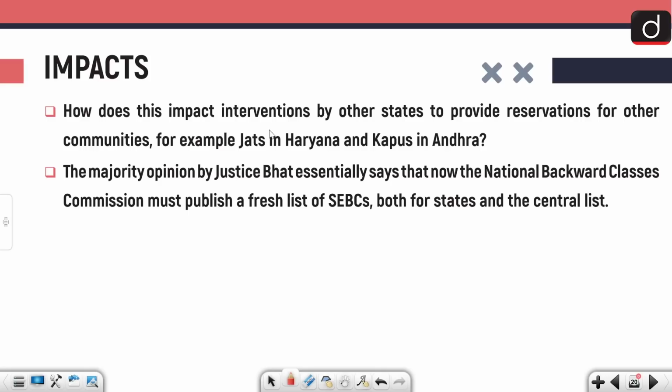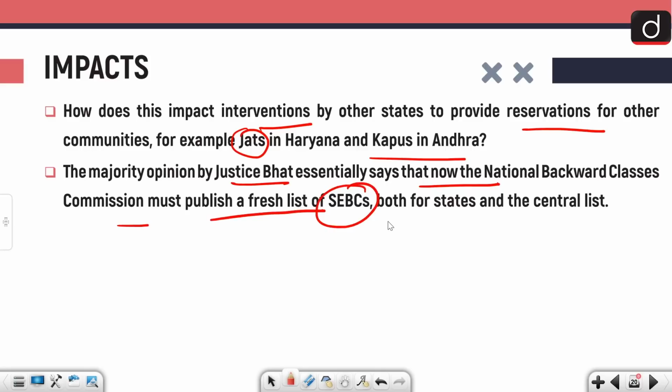How does this impact interventions by other states to provide reservation for other communities, for example, Jats in Haryana and Kapus in Andhra? The majority opinion by Justice Bhatt in this case essentially says that now the National Backward Classes Commission must publish a fresh list of socially and educationally backward classes both for states and the central list, which is a long drawn process, right?